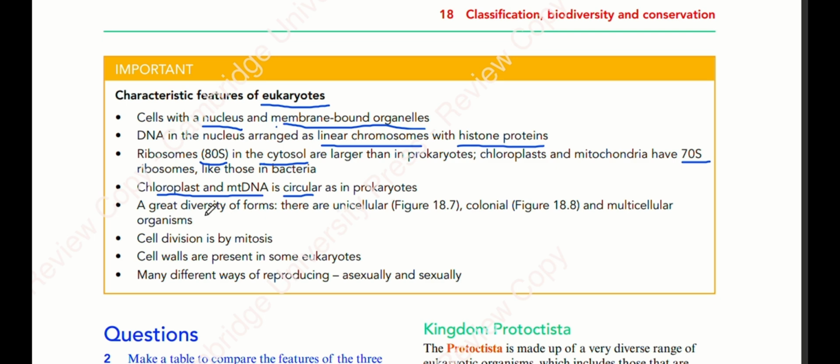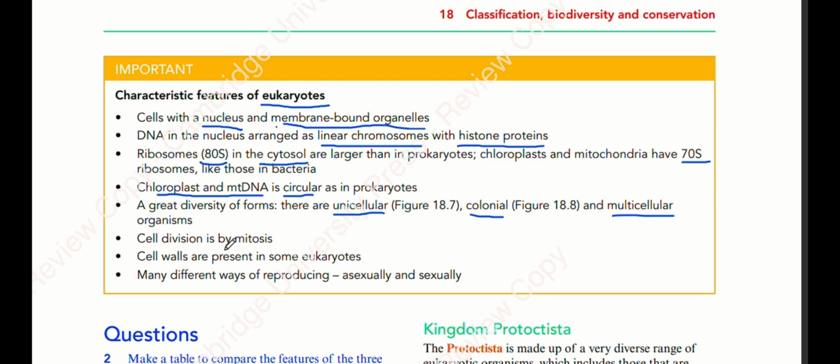Then you can see a great diversity of forms in eukaryotic organisms. They can be unicellular, they can exist as colonies, and they can be multicellular organisms like plants and animals. If you talk about unicellular organisms and colony forms, you can find many protists, etc., and fungi even.